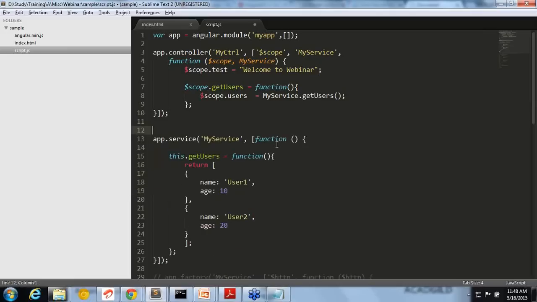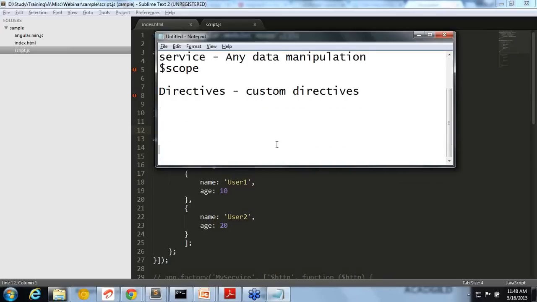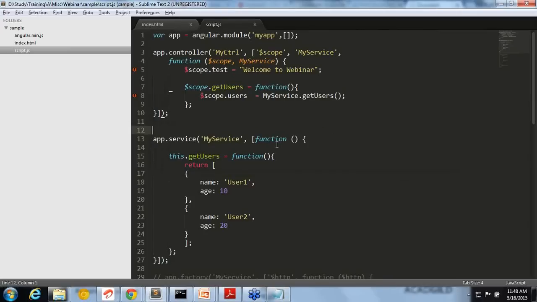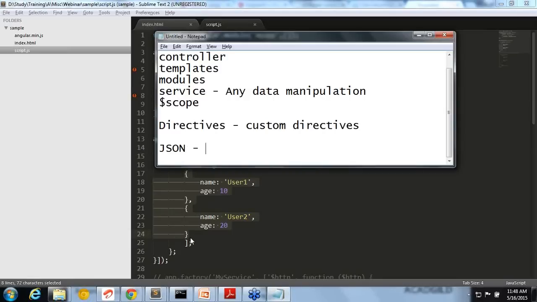Now, in any application, you will be getting only data from the backend. The data will be a list, an array of objects. You can see this is an array of objects, right? Mostly the data will be an array of objects, and that array of objects is called JSON, JavaScript Object Notation.